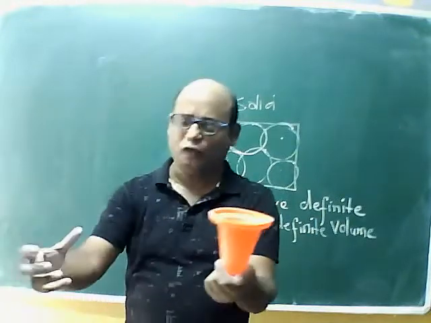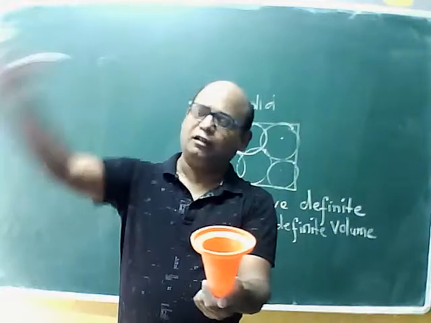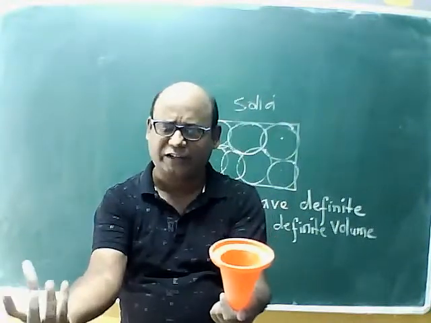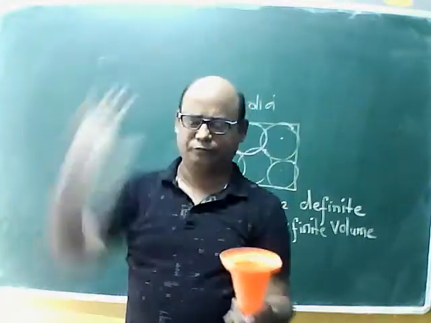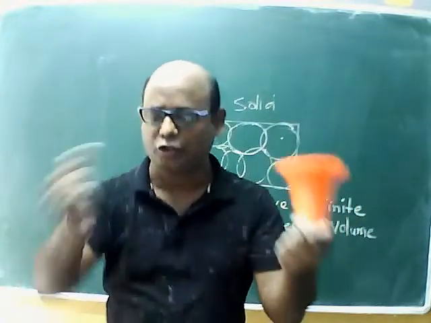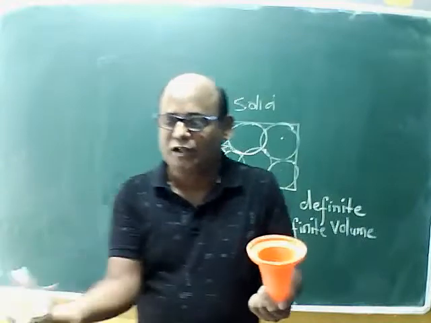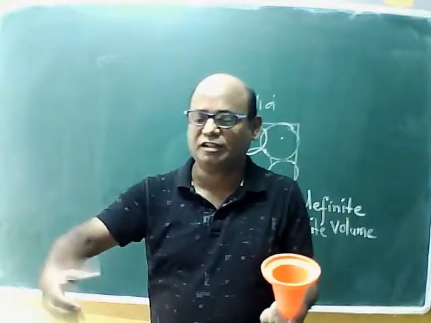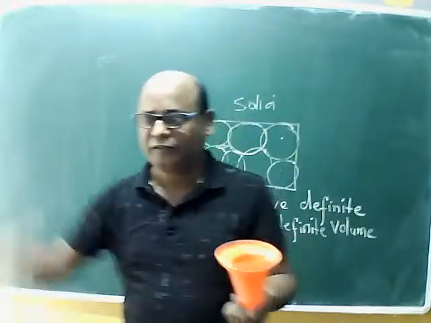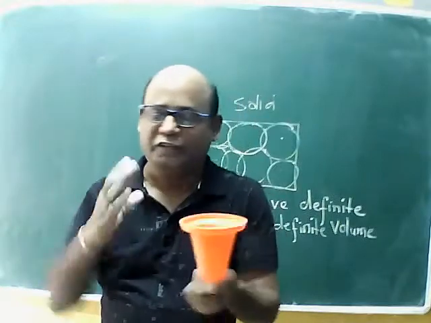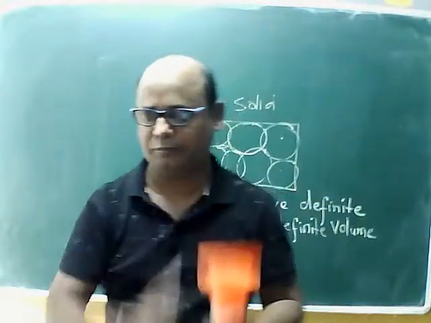Now, if I take water from the bottle, or from the glass, and I pour it in the cone, will the shape of the water change or not? It will change. First it was in the shape of the glass. But when you pour it in the cone, it will take the shape of the cone.